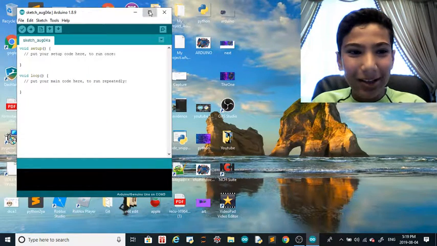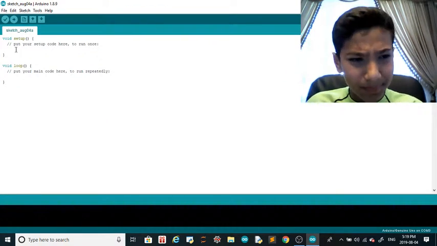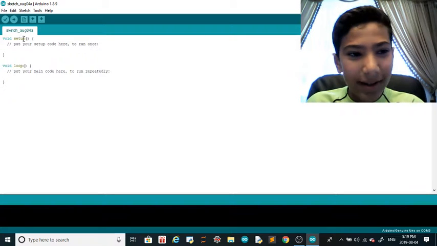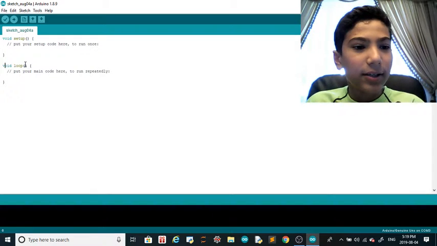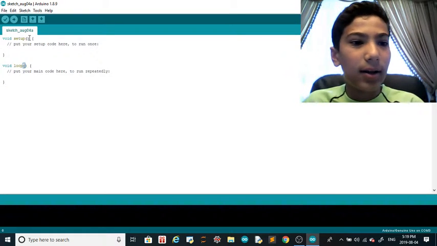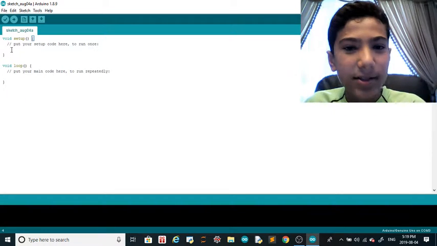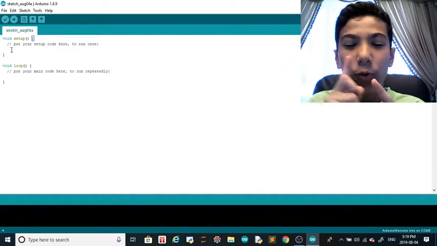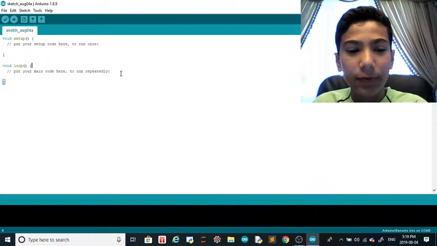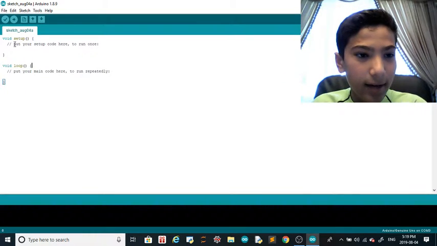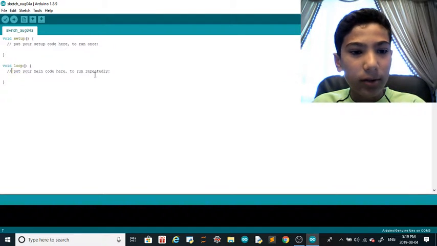So this is what you're going to have when you download your Arduino. So you might ask, what is this void? What does that mean? Okay, so void setup is the place where you put all of your stuff to run once, and the void loop is to put all your stuff to run repeatedly, like it said here. Put your setup code here to run once. Put your main code here to run repeatedly.